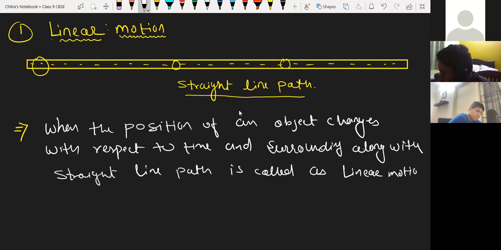Linear motion. Understood, beta? Yes, sir. Okay.